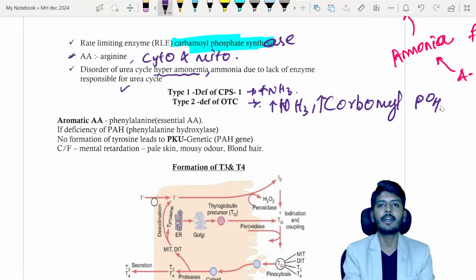So if there is a defect of urea cycle, if due to any injury or any disease it causes a defect of urea cycle, it will lead to a problem. What is the problem it will lead to? It will lead to hyperammonemia.